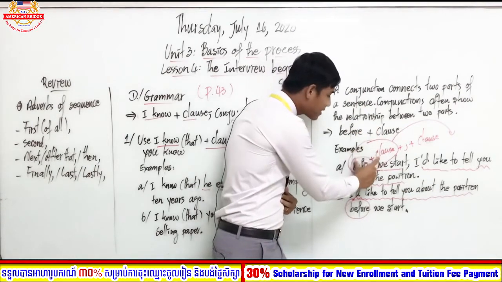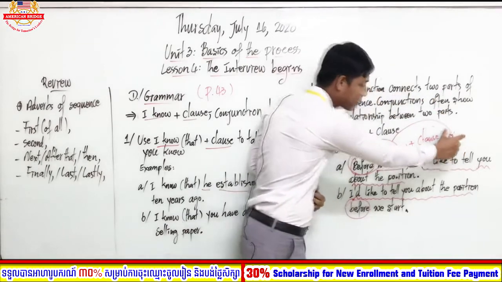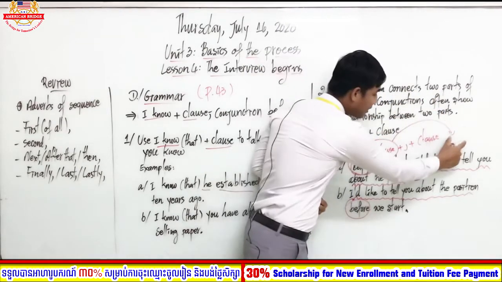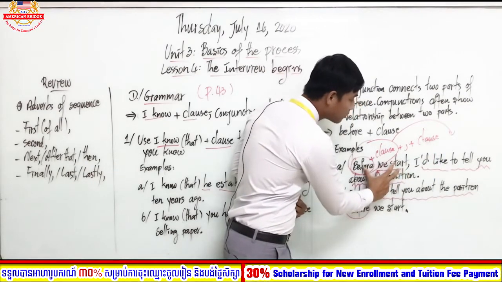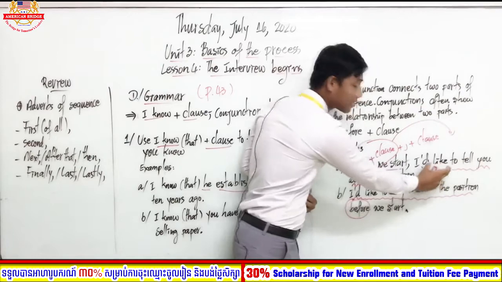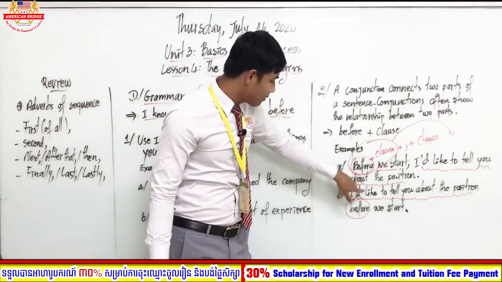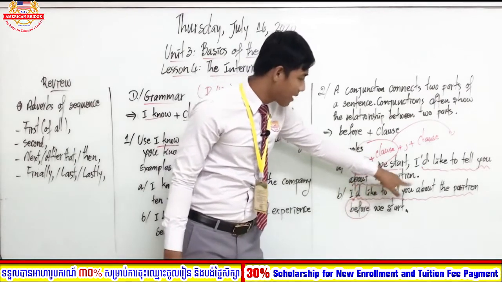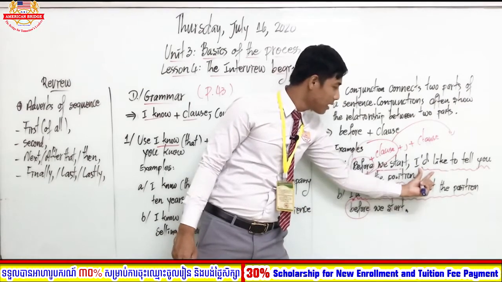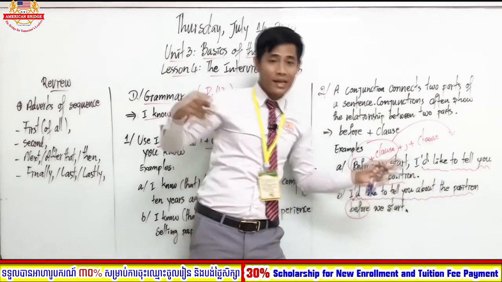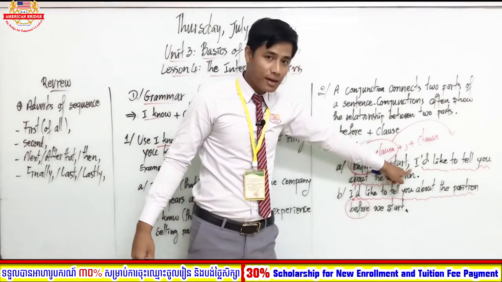Again, we move this before plus clause to put it after this clause. As you can see, I'd like to tell you about the position. In the first example it is at the end, right? But it has a comma.